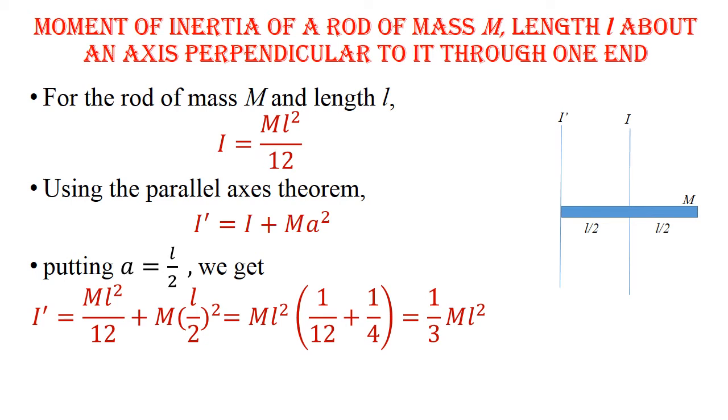Putting a = L/2, we get I' = ml²/12 + m(L/2)² = ml²(1/12 + 1/4) = 1/3 ml².